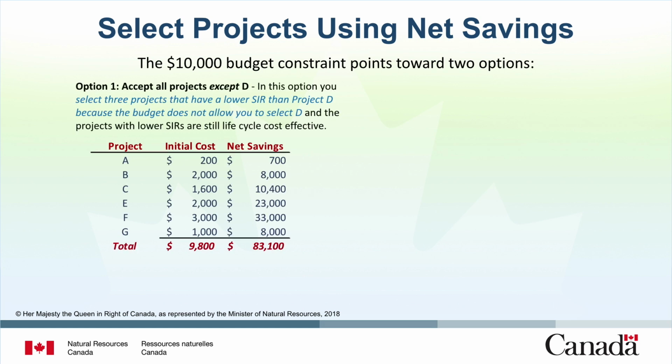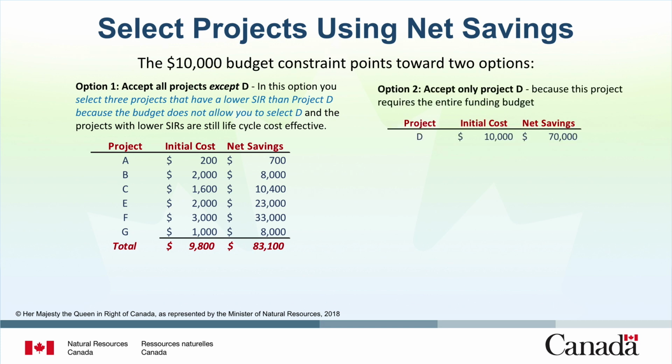For option 1, you can select all projects except Project D. In this option, you select 3 projects that have a lower SIR than Project D because the budget does not allow you to select Project D, and the projects with lower SIRs are still life cycle cost effective. For option 2, you can select only Project D because this project requires the entire funding budget.